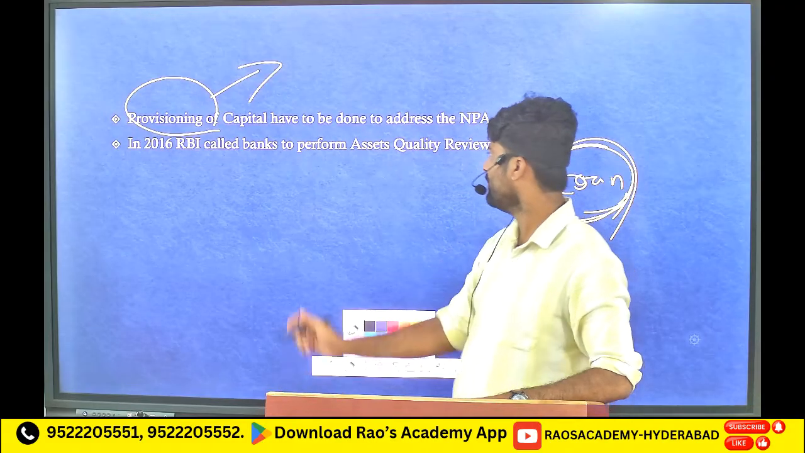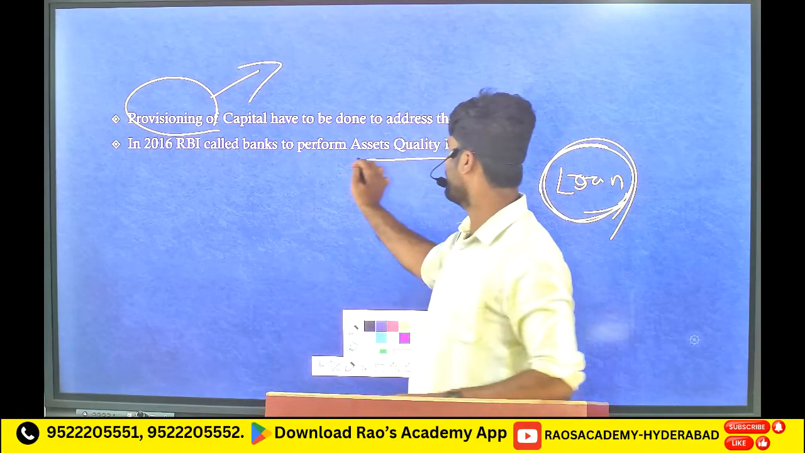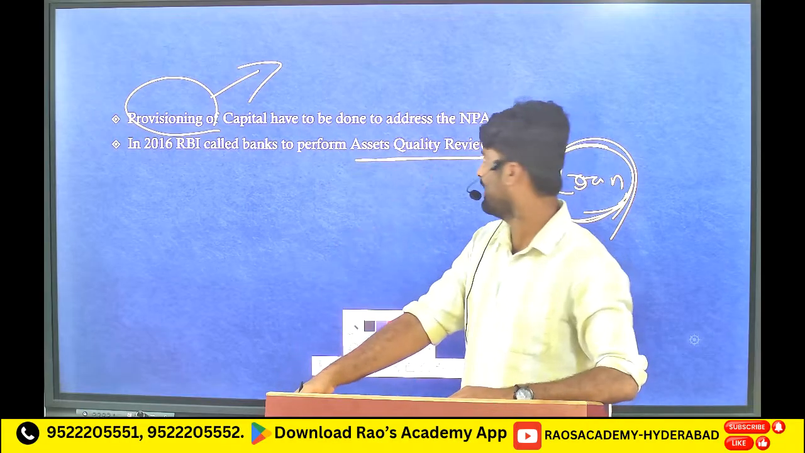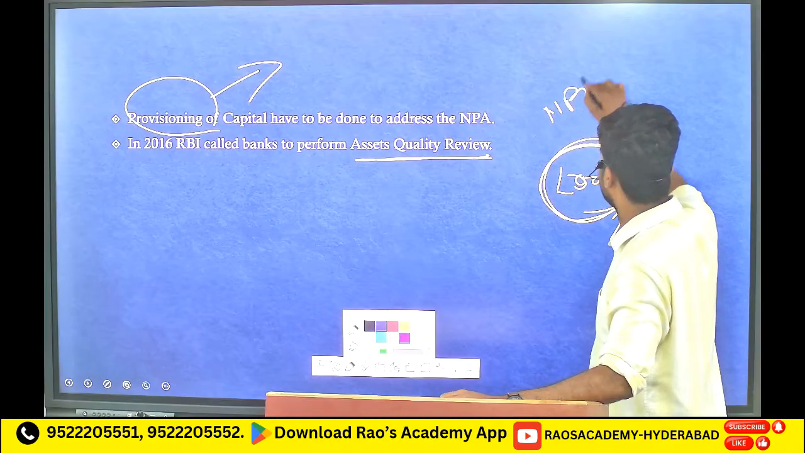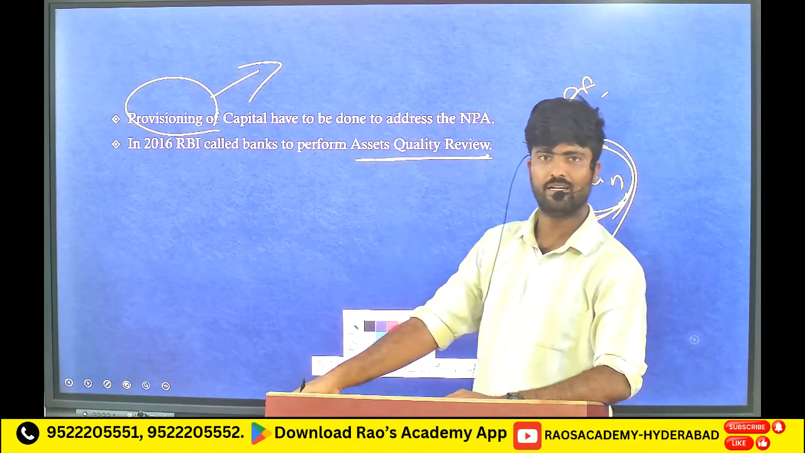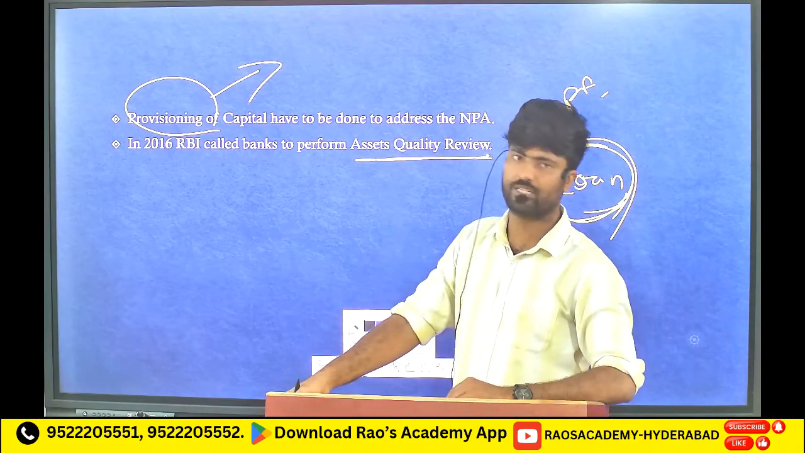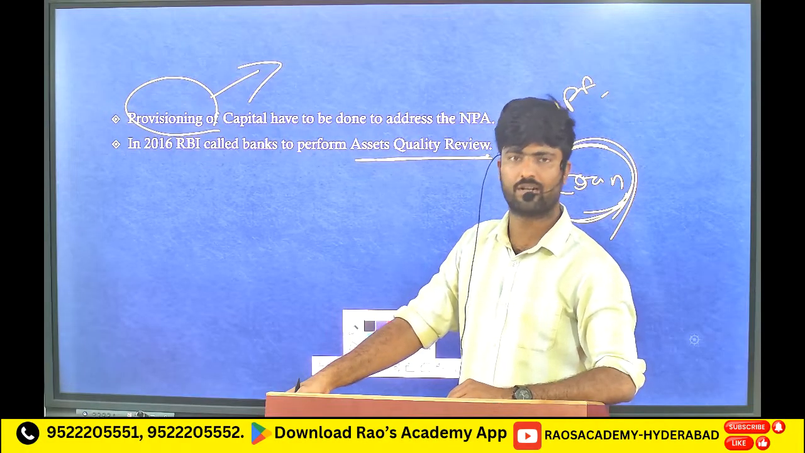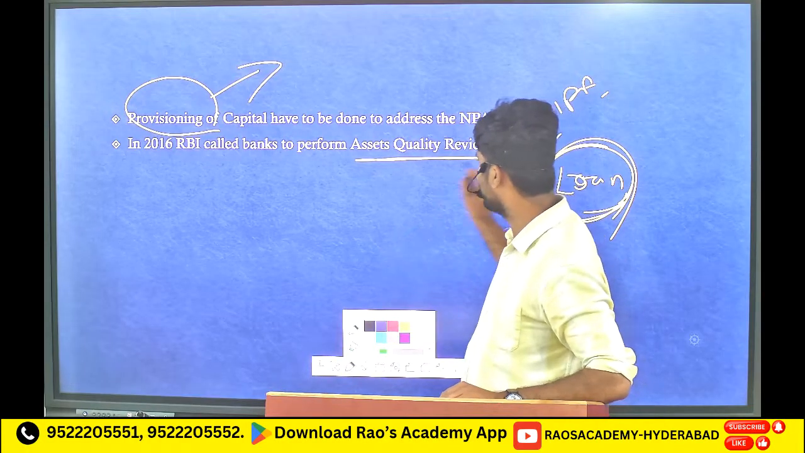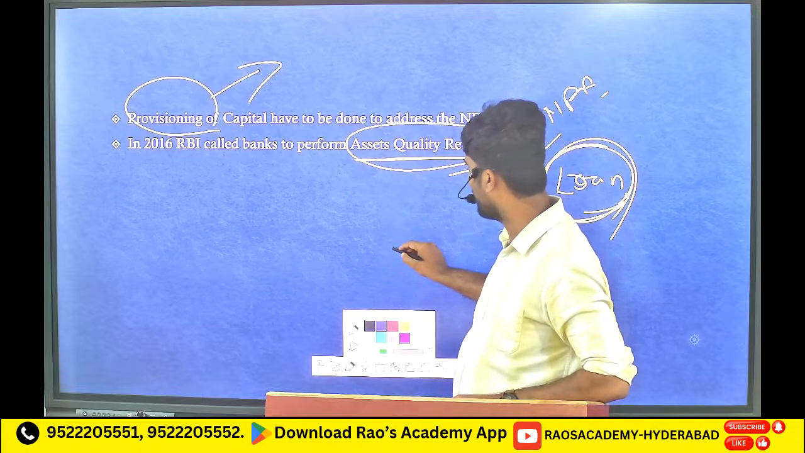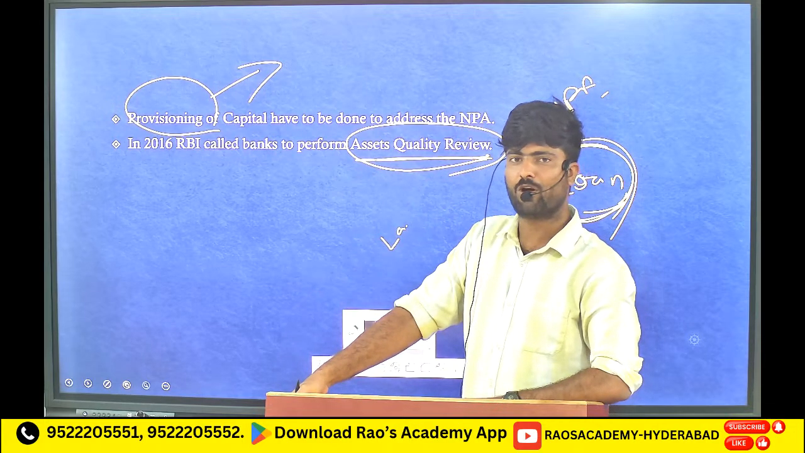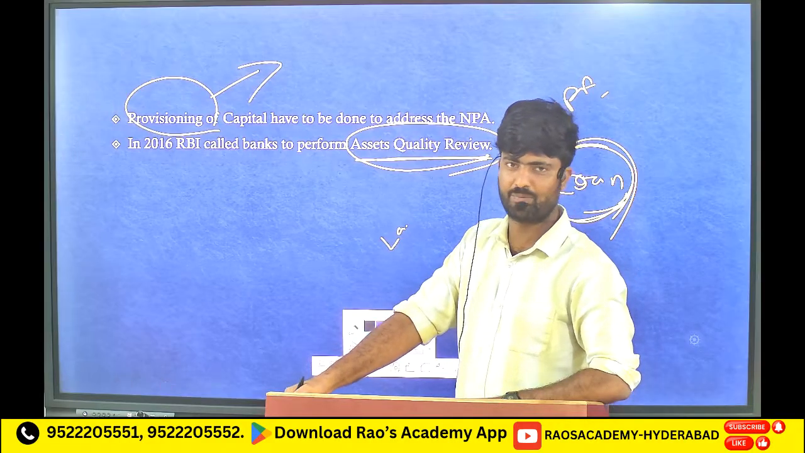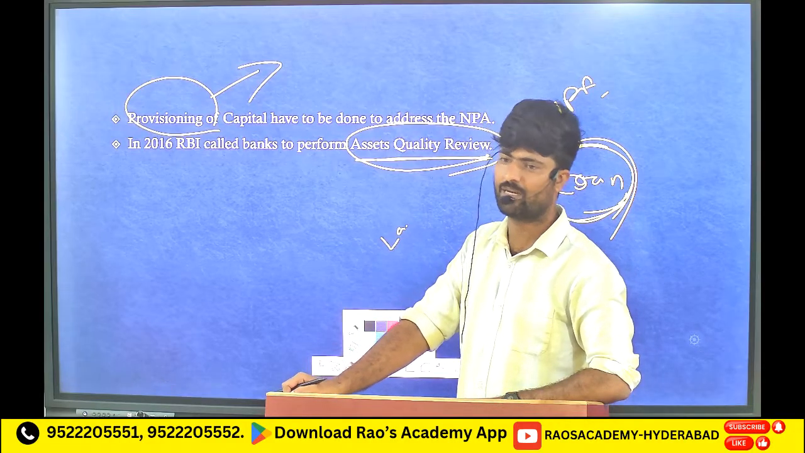In 2016, RBI introduced a concept called asset quality review. All these NPA categories came after this only. So we have to categorize the NPAs into substandard, doubtful and loss. After checking this, the Indian banks are having lakhs of crores in the NPA category. There is a proper mechanism for how to deal with this NPA, and this will be discussed in the coming class.